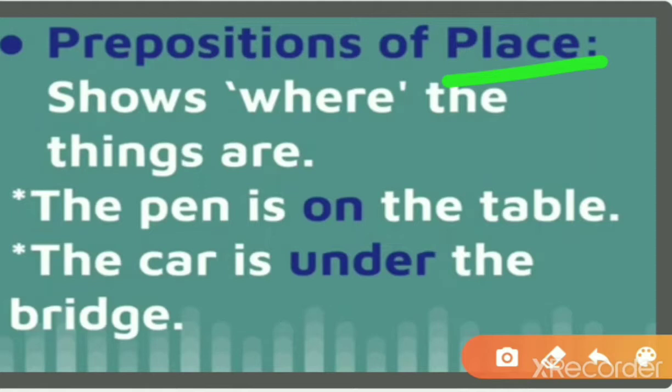Here the noun is car. The name of the thing is car. And where it is, that is the relation. It is under the bridge. Where the car is placed, the position of the car is under the bridge. It is under.